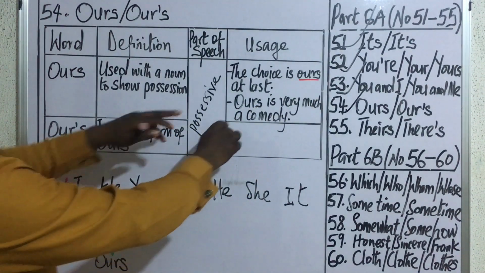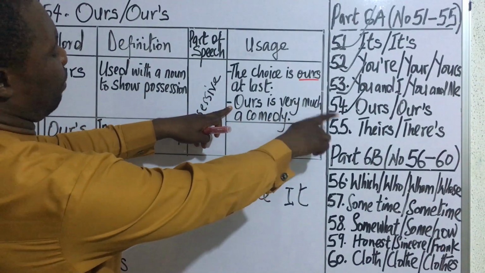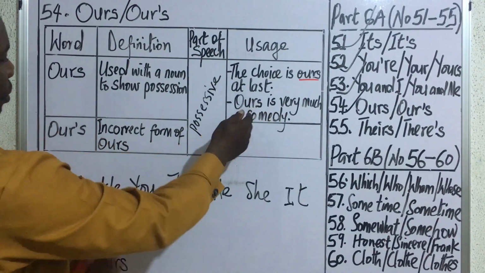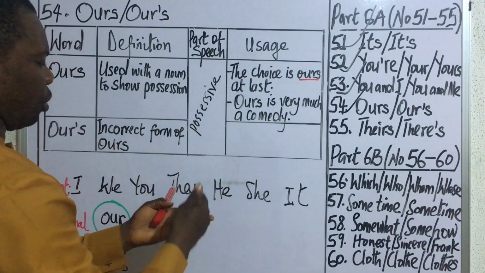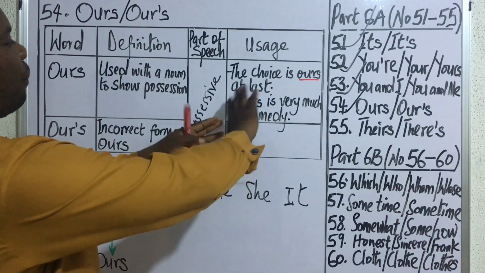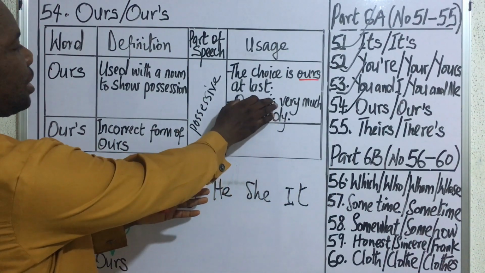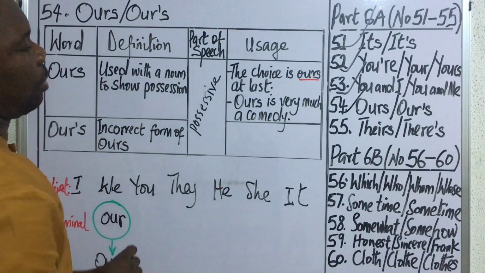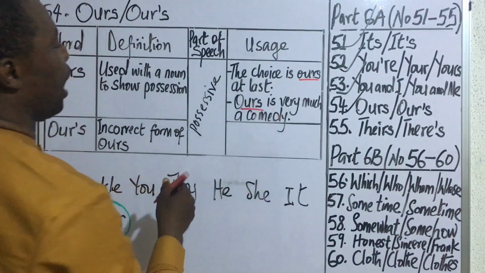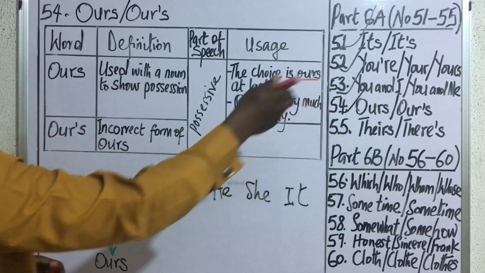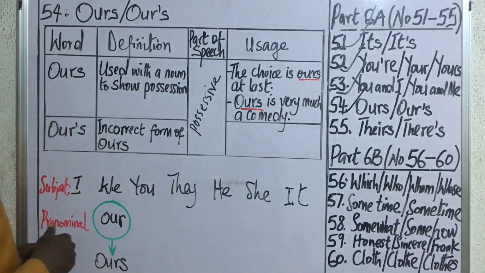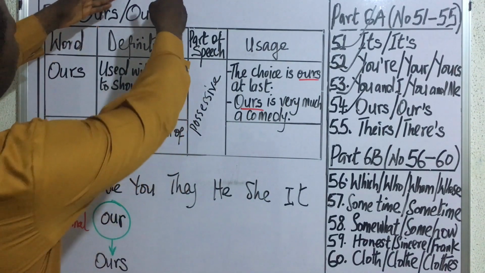Then for the second one, you can have things like, ours is very much a comedy. In other words, our movie. So the two words, our, the pronominal, and movie, a noun, can be replaced by this single possessive word or pronoun, which is ours. So you have, ours is very much a comedy. So this is how to use ours in an expression.